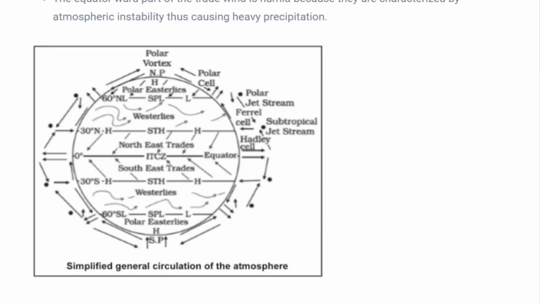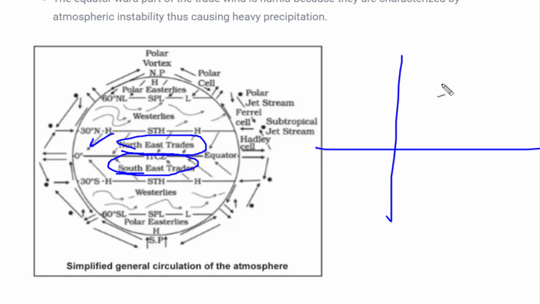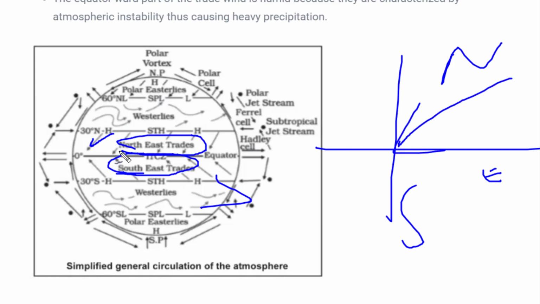So we have understood the pressure belts, and we have also understood how these winds blow. So there are trade winds, northeast trade winds and southeast trade winds. Now how are the names of these winds given? The direction from which these winds are blowing, with that these names are given. As we can see, the arrow symbol is this side. So what is the direction? We know the directions: north, south, east and west. So this wind is coming from the northeast direction. That's why this wind is named northeast trade winds.